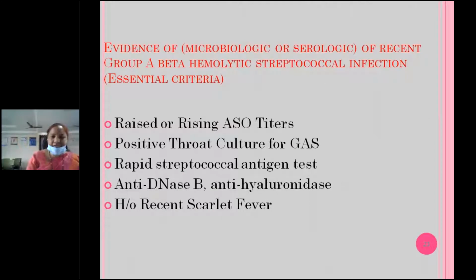So what is the evidence of recent streptococcal infection? We will know that the child had a recent streptococcal infection by doing ASO titers, that is antibodies to streptolysin O titers, positive throat culture for group A streptococcal infection, rapid streptococcal antigen test, anti-DNase B test, and history of recent scarlet fever. Any one gives evidence that the child had a recent streptococcal infection.